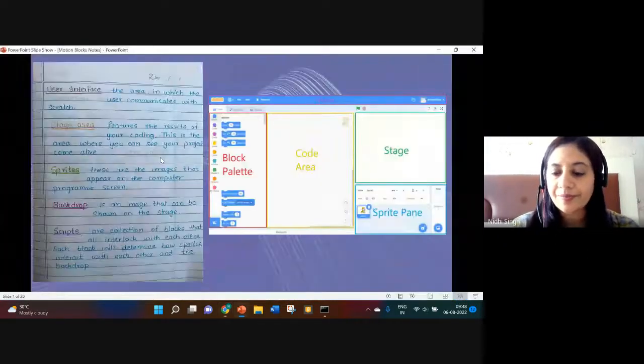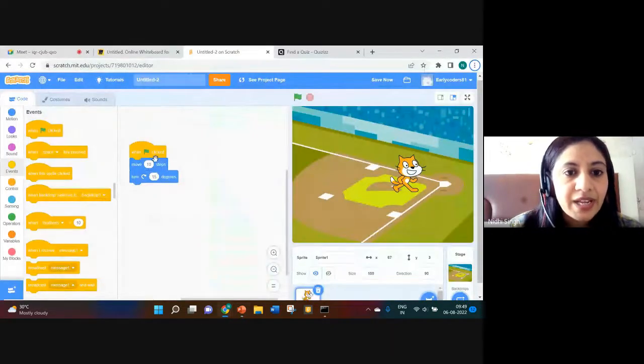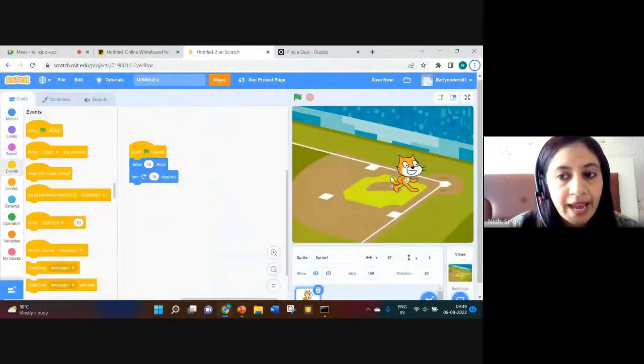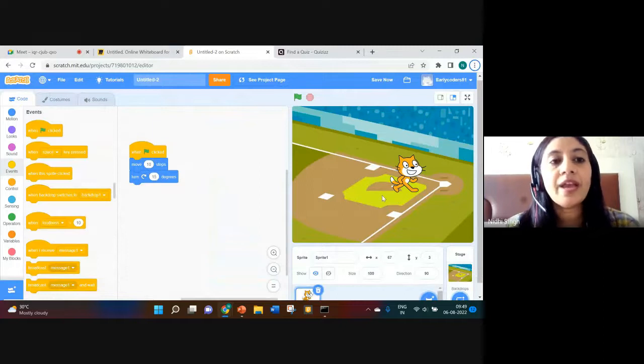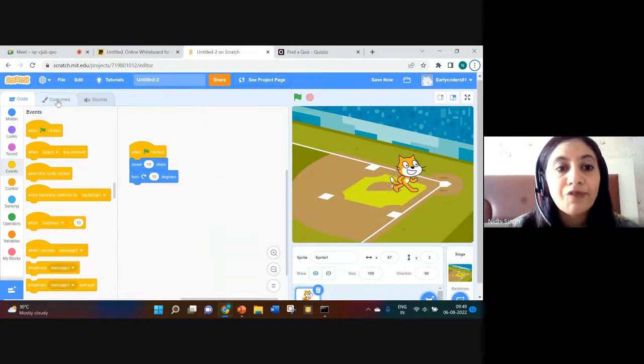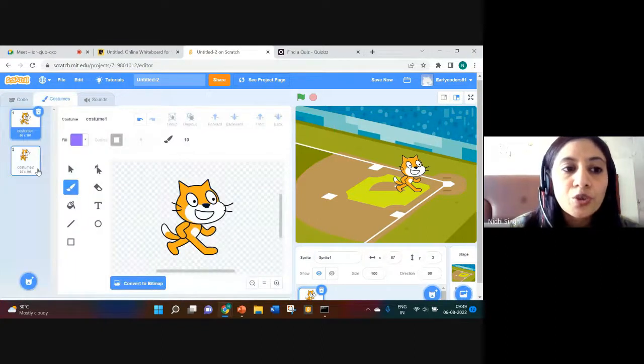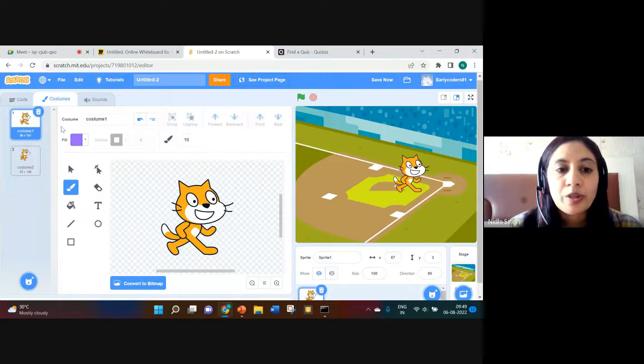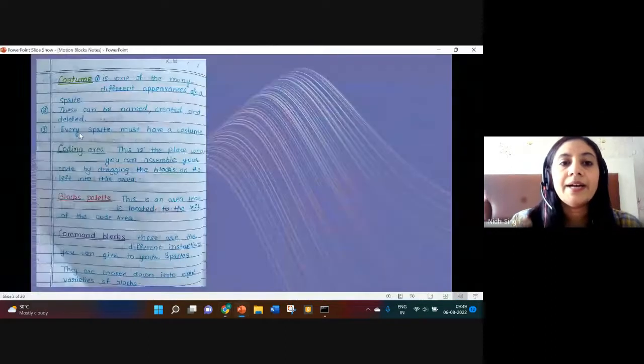All right. Now costume. As we have seen, if we are talking about this cat and we want to see how many appearances or costumes are available for this sprite, there are two costumes available. So a costume is nothing but many different appearances of a sprite.